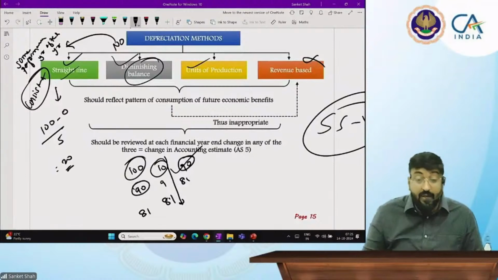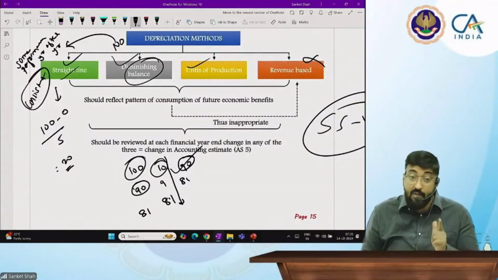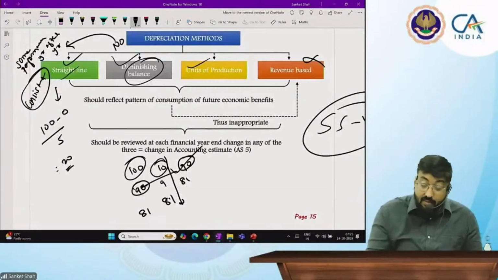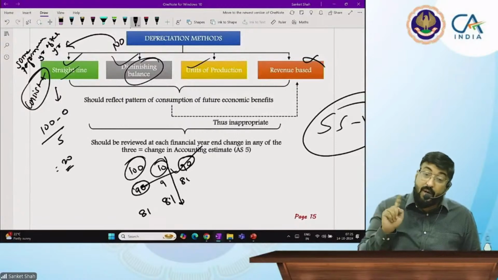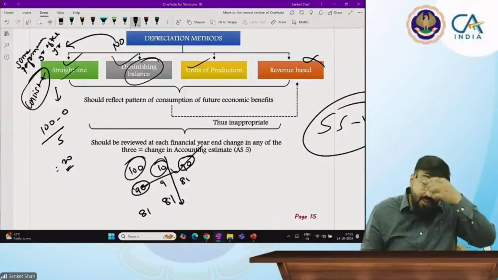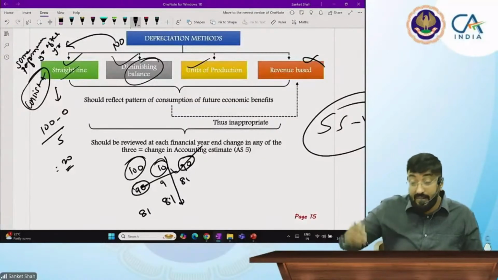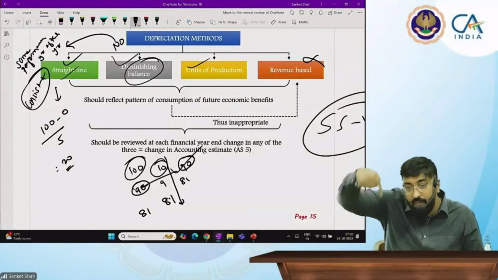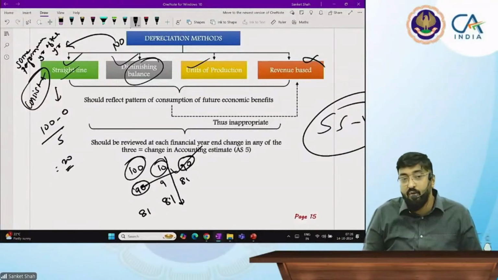Now you are calculating, 90 rupees is the closing balance. So next year this becomes the opening balance, and you are going to calculate depreciation on 90 and not on 100. When you calculate it on 90, it is called the diminishing balance method, because your depreciation is getting diminished. Diminish matlab reduce. Okay, reduce, so that is called the diminishing balance method.